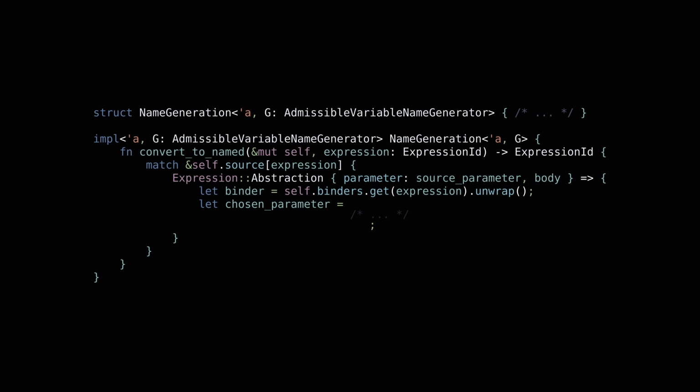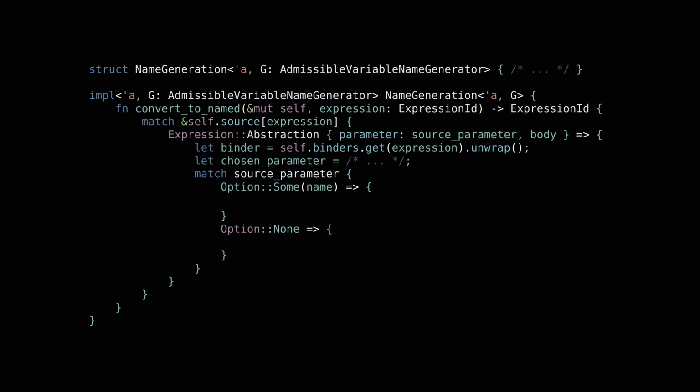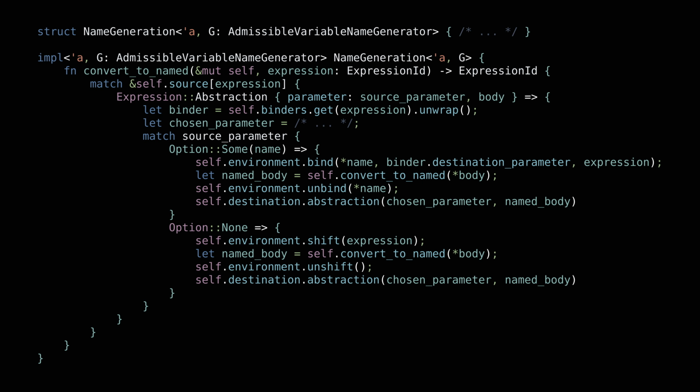Now that we've chosen a parameter name, we need to recursively convert the lambda abstraction's body. Like in the constraint store builder step, we update the state of the referencing environment accordingly. Note that since we're traversing the source expression, we introduce a binding for the original parameter name, such that when we look up a source name variable, we can resolve it to the new parameter name.